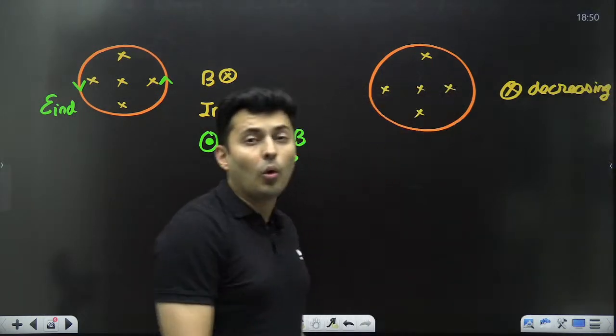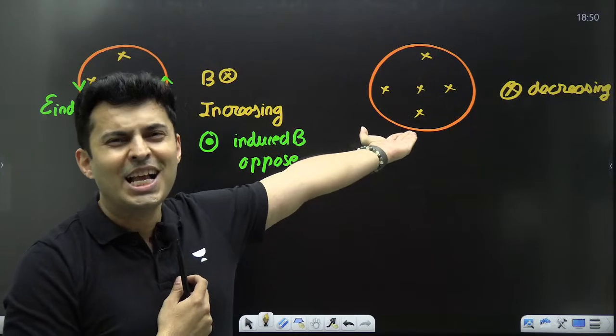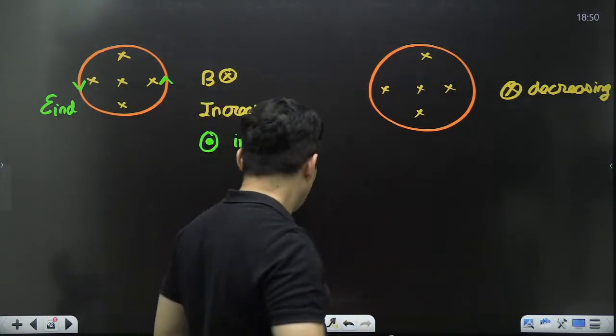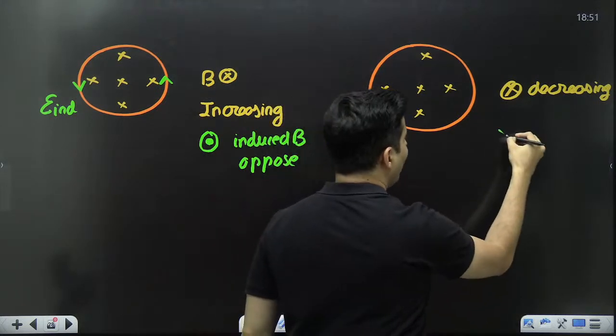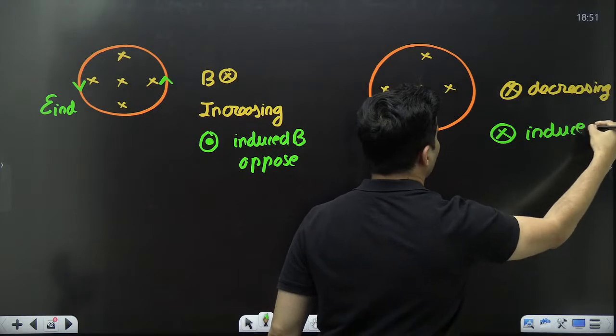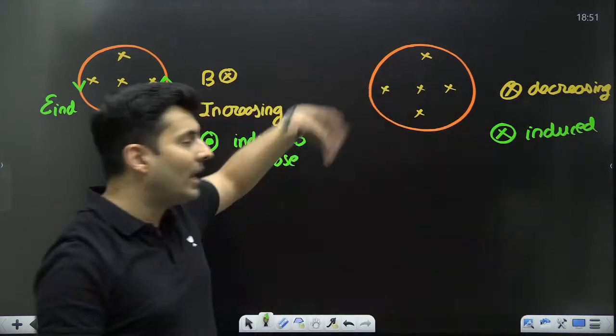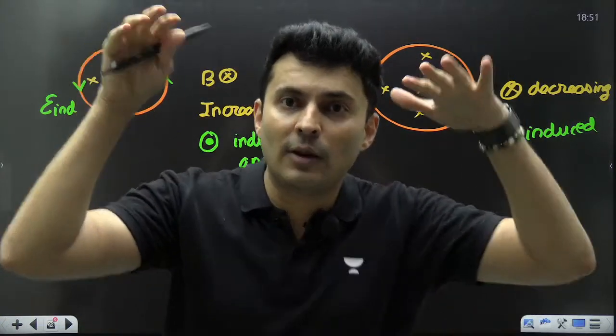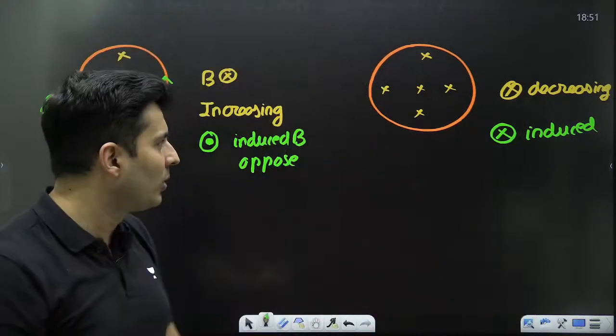What will you do now? Oh, the field is decreasing. Let me help it. So what will I do? I will help the field by creating an induced field in this direction. If I induce the field inside to help it, because it is decreasing. If it decreases, I will try to help it. If it increases, I will try to put it down. That's how it is. Oppose.